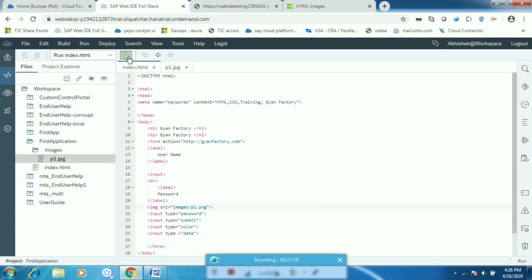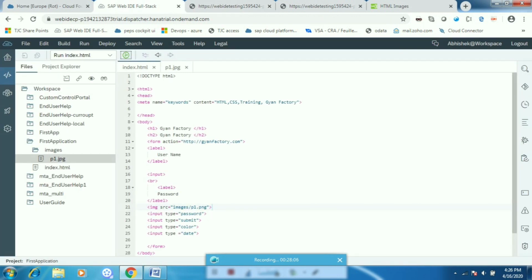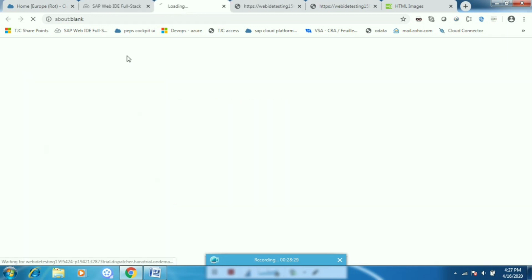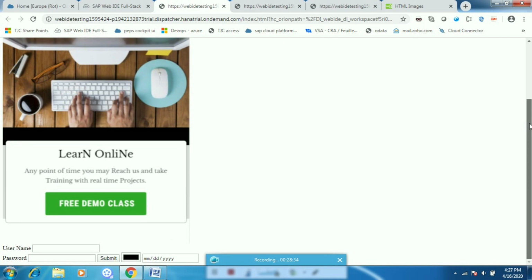Now if I execute this, this image has not loaded somehow. Let me put it in the proper place. After label I have put it, let me put it before form, and now let me execute this. Oh, I have written PNG, it is not PNG, it is JPG. Typing mistake, and now let me execute this, and you can see this image is loaded.